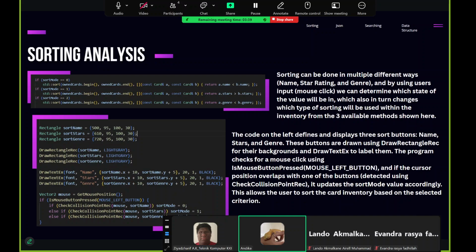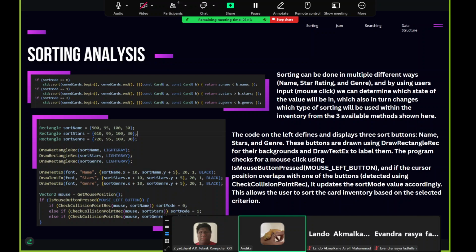And for the sorting analysis function, our sorting method could be done in three different ways, by using name, star rating, and genre. By using user input and mouse click, we can determine which state the value will be in, which in turn changes what type of sorting will be used within the inventory from the three available methods shown here.